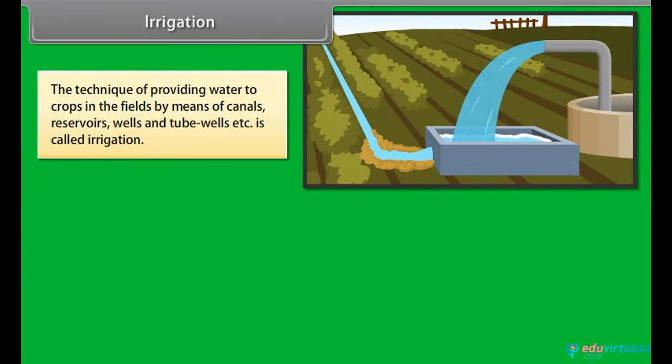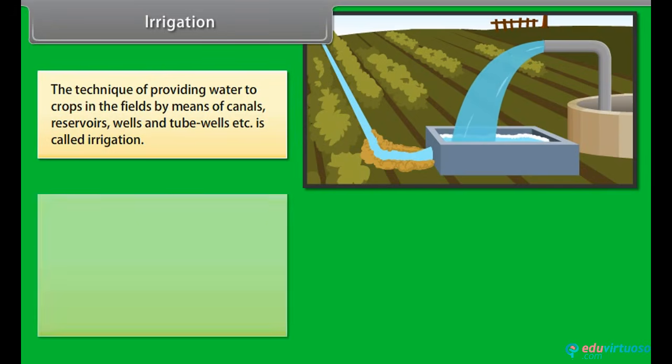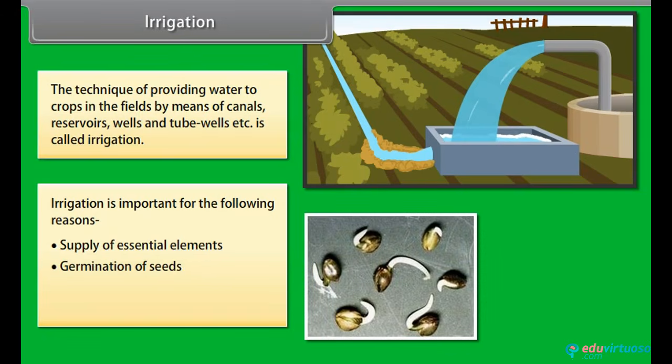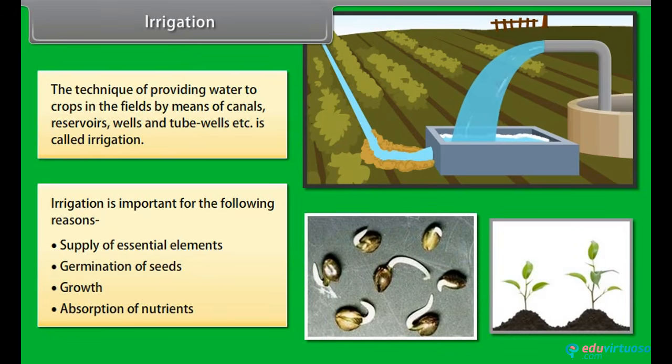Irrigation. The technique of providing water to crops in the fields by means of canals, reservoirs, wells, and tube wells, etc., is called irrigation. Irrigation is important for the following reasons: supply of essential elements, germination of seeds, growth, absorption of nutrients.